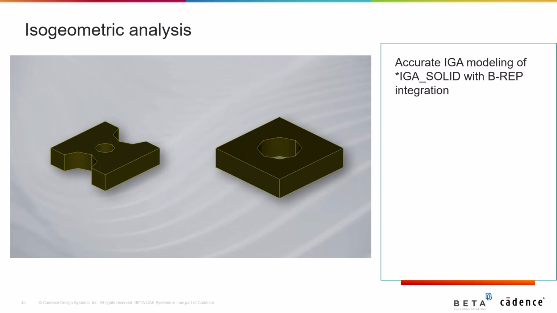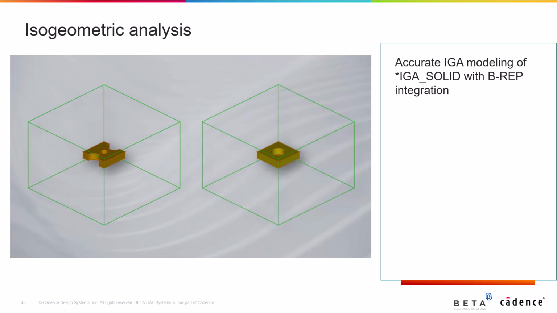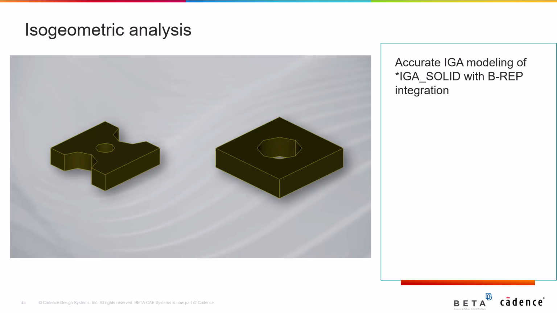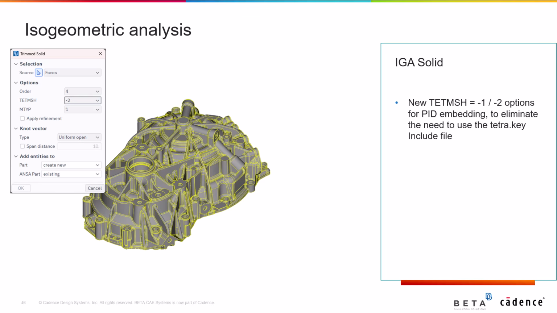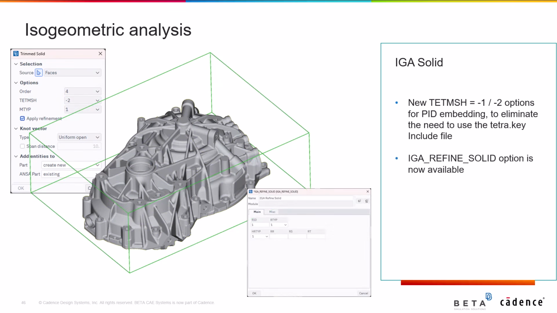Also, accurate IGA modeling of IGA solid keyword with BREP integration is now supported. And talking about IGA solid, TETMesh -1 and -2 options are now available for PID embedding, eliminating the need to use the tetra.key include file. And also the IGA refined solid option is introduced.